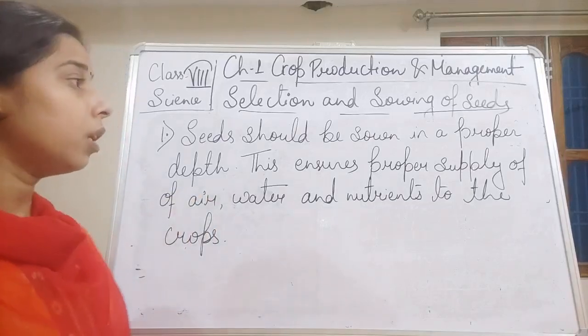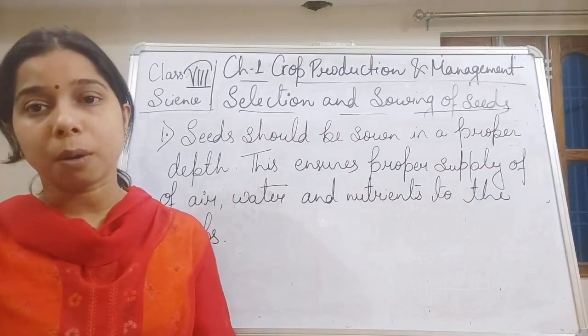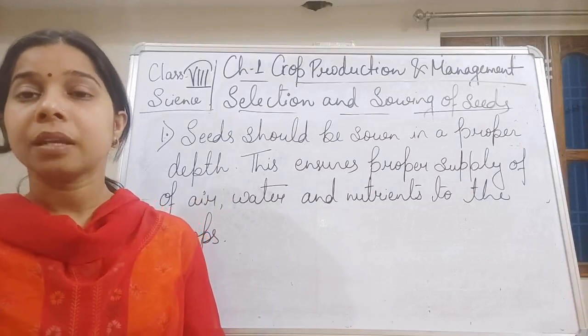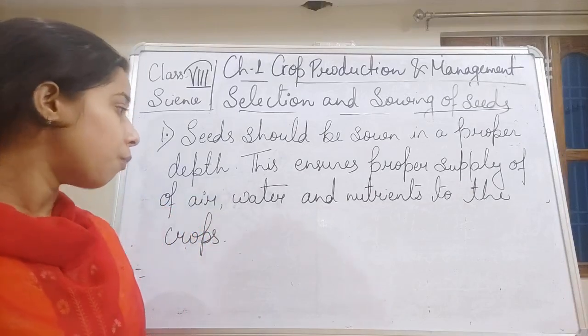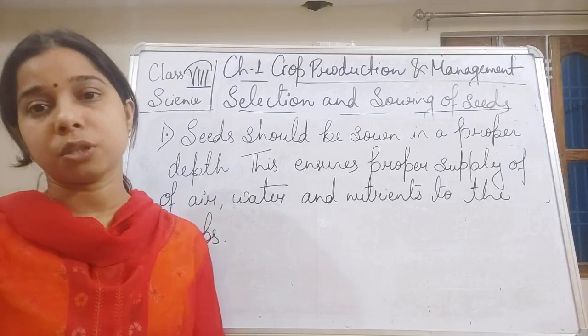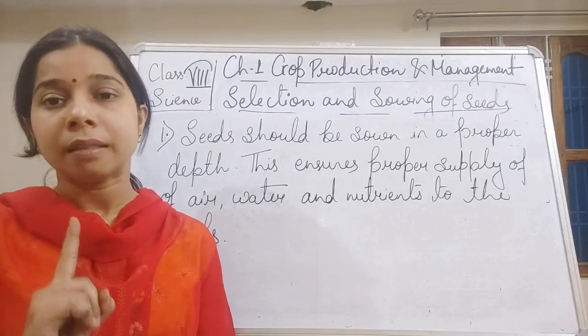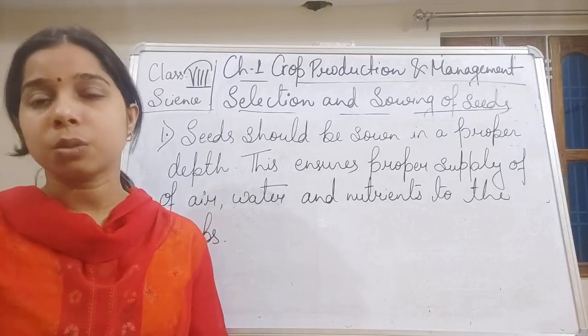Okay, so the seed should be sown at a proper depth because it will help in giving air, water and nutrients from the soil. So this is the first point that we should keep in our mind while sowing a seed.